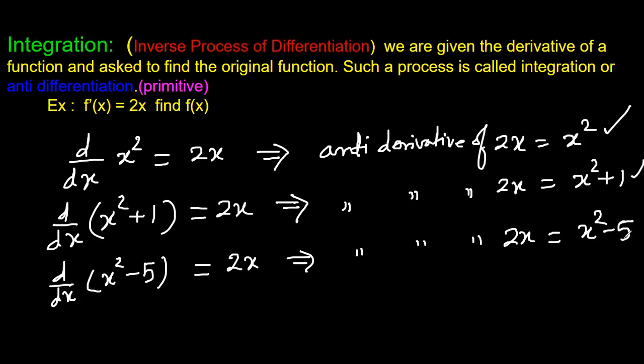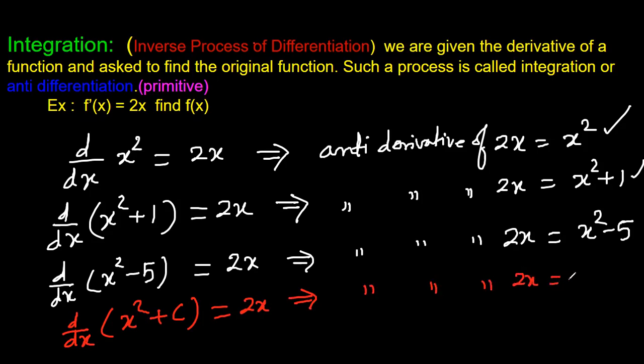We can take infinitely many such functions by simply taking different constant numbers with x squared, either adding or subtracting them. So we can generalize it and say that the derivative of any function, say x squared plus c, where c is any real number, will also be 2x. Can we say the antiderivative of 2x is equal to x squared plus c?